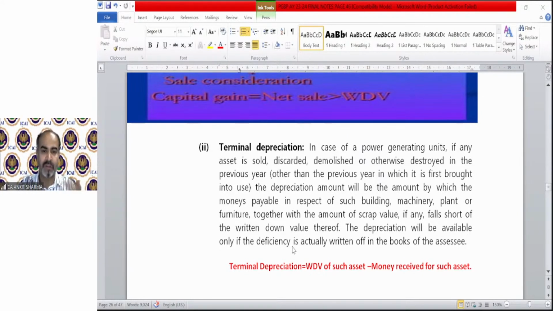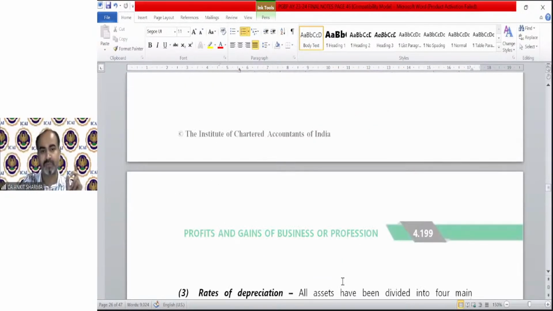For your convenience, I have written the provision in short: terminal depreciation is equal to WDV of such asset minus money received for such asset. You can read it as loss on sale of asset, but in examination, you cannot use the words loss on sale of asset. You have to use the word terminal depreciation.